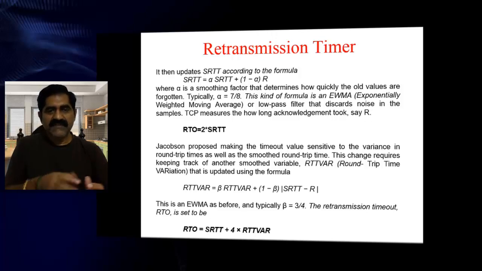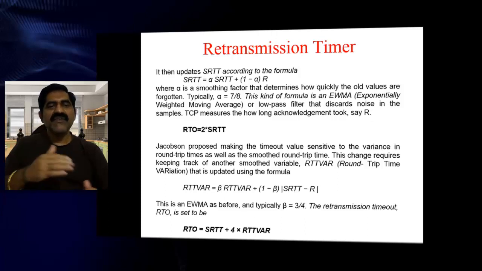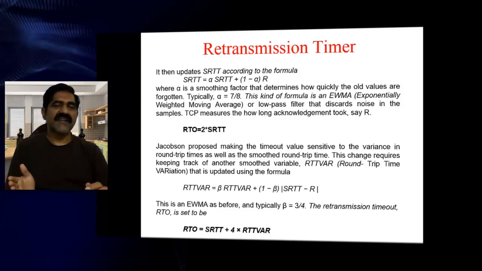If within those 4 days you have not received any acknowledgement from the other end, then you can retransmit the same letter once again. That is the meaning of retransmission timeout equal to 2 multiplied by smooth round trip time. Based on this formula, we can retransmit. Later, Jacobson proposed a different formula where he has taken round trip time variation.